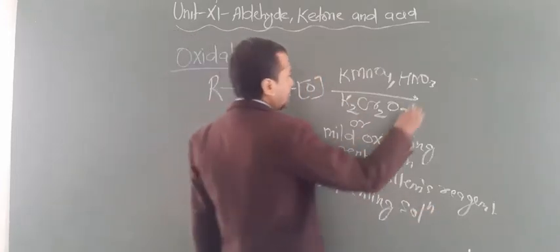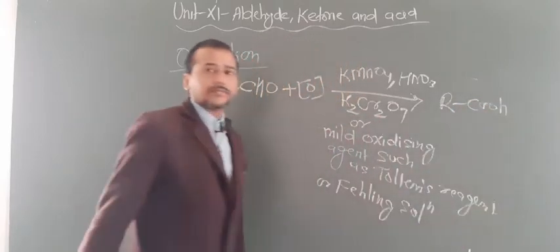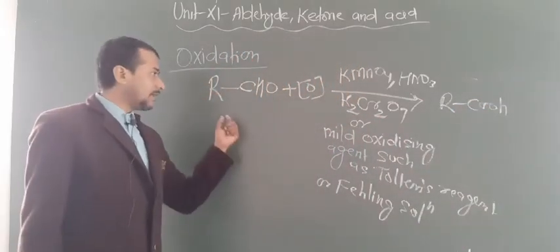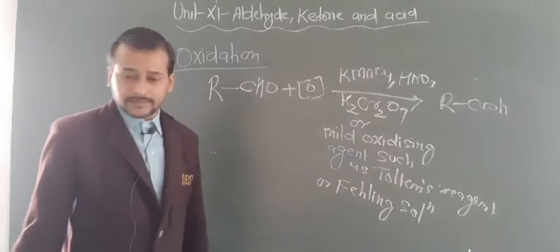Now this aldehyde can change into an acid containing the same number of carbons. Are you getting this point? Here aldehyde can be converted into acid by using these chemicals as reagents.